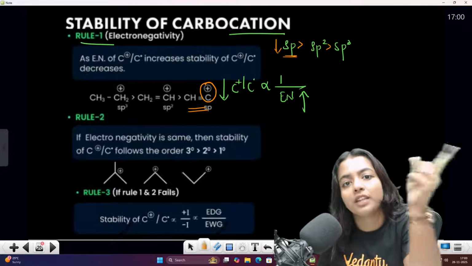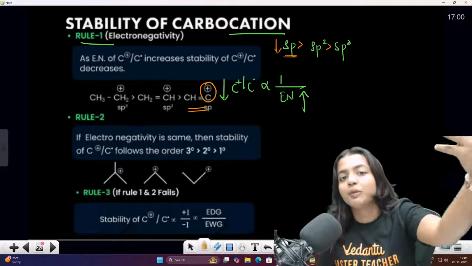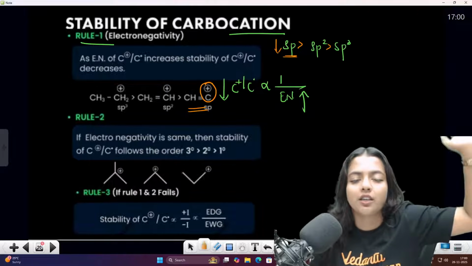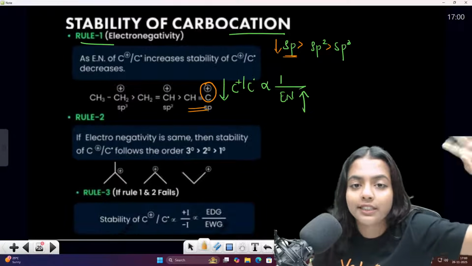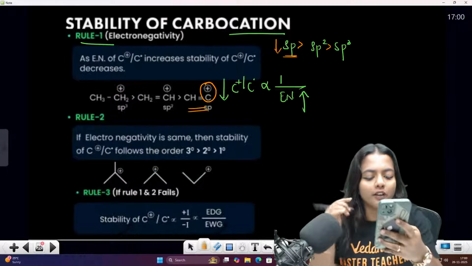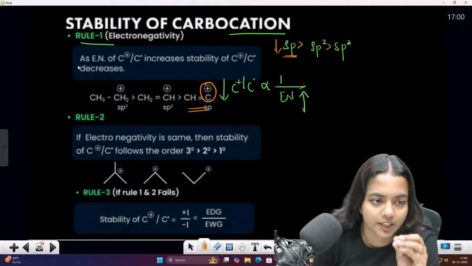In sp2, the s character is 1 by 3 into 100. In sp3, it is 1 by 4 into 100, which means the percentage of s is decreasing and the percentage of p is increasing. So whenever the percentage of s is more, they will have more electronegativity. As of now, just understand this; I'll explain it during chemical bonding. So this is the first rule, electronegativity, rule number 1.